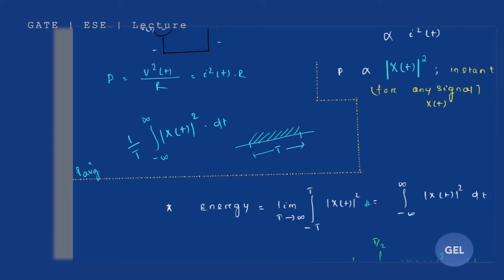You understood? So this means if you write it as minus t by 2 to t by 2, you are taking the interval of t. In that case you take 1 by t, it's okay. Now if you are integrating from minus t to t, what is the interval?